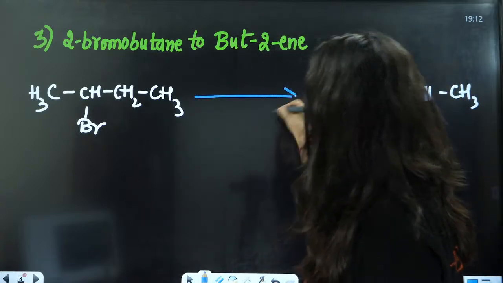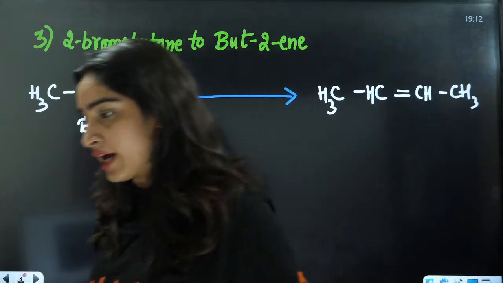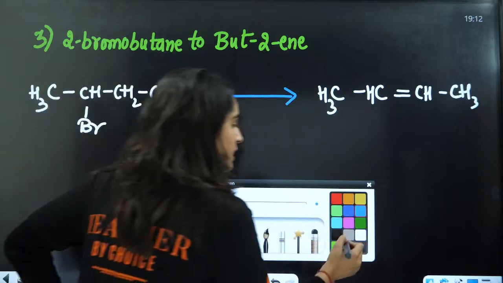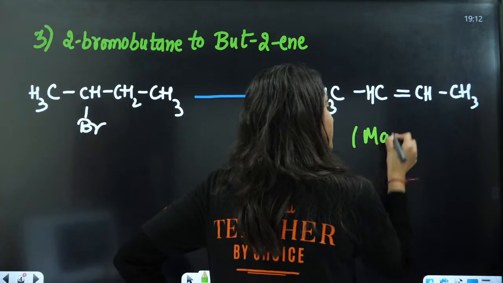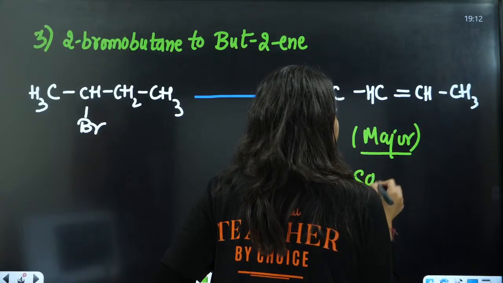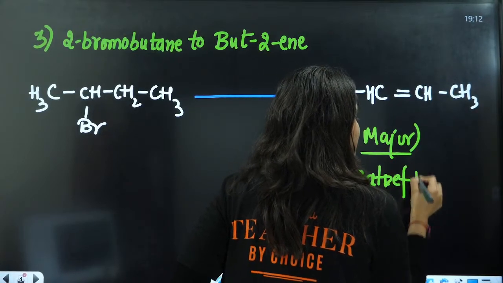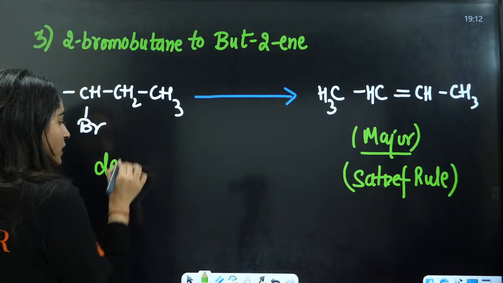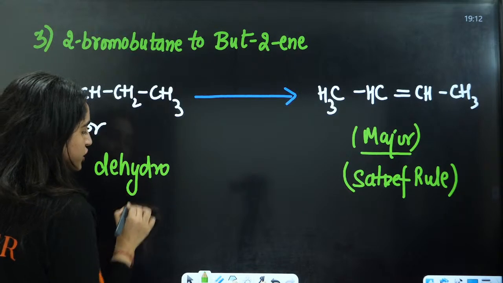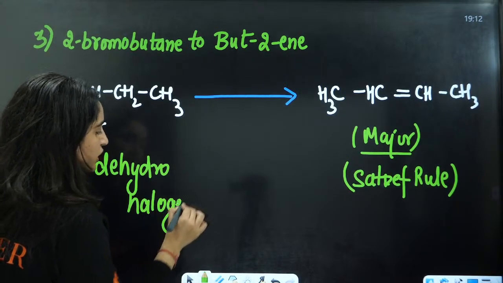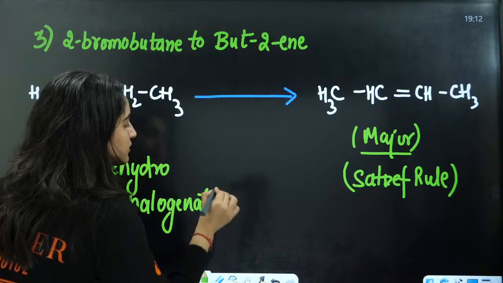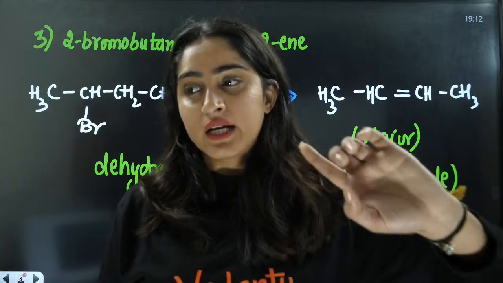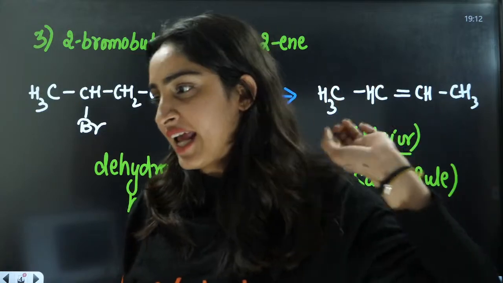So what is the reagent here? Everybody, what is the reagent here? This will be the major product by the Saytzeff rule. So this is nothing but dehydrohalogenation. And what is the reagent here? Everybody in the chat box, what is the reagent?